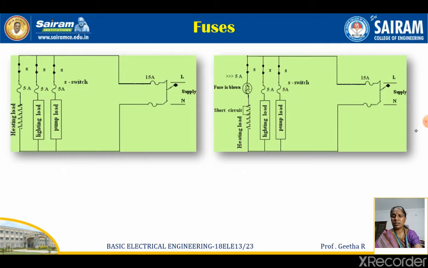See here, the supply is given to many loads. Here it is shown as lighting load, pump load, and here some heating load. Due to a short circuit in the heating load, the fuse connected to the heating load melts. When the fuse is melted, or broken, the circuit is isolated, and wherever the short circuit occurs is separated from the supply. You can see the remaining part of the load will continue as such. So this is how the fuse works.